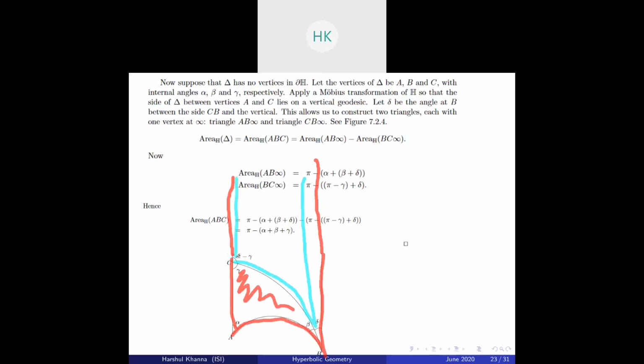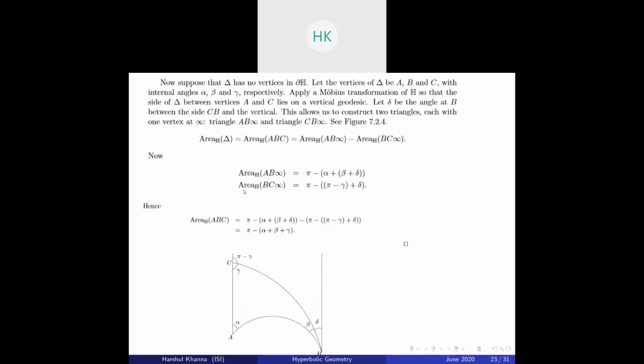And we know how to compute these two areas. So writing it down and subtracting, we get the formula for triangle ABC. Doing the simplification, you get the area of triangle ABC, which is pi minus alpha plus beta plus gamma. Okay, let's move on.